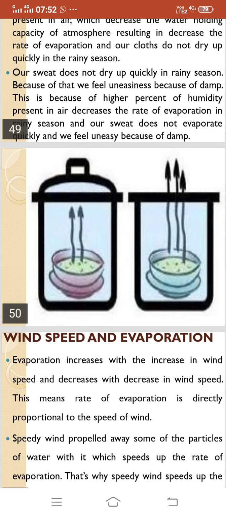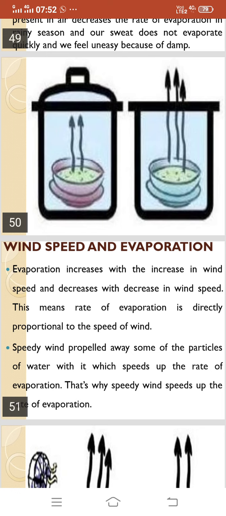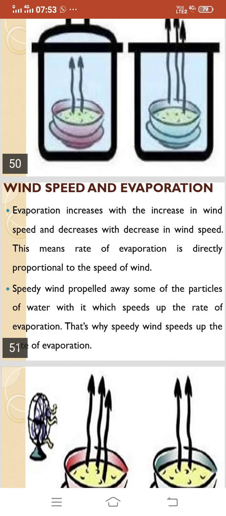Now the next important parameter which affects evaporation is wind speed. Evaporation increases with the increase in wind speed and decreases with the decrease in wind speed. This means the rate of evaporation is directly proportional to the speed of wind. Speedy wind propels away some of the particles of water with it, which speeds up the rate of evaporation. That's why speedy wind speeds up